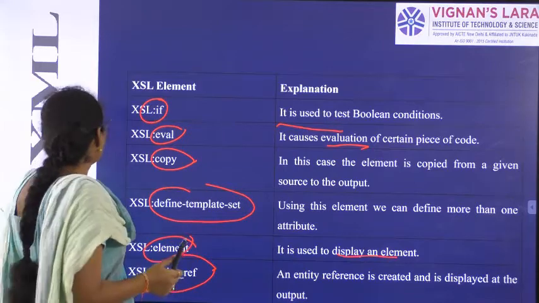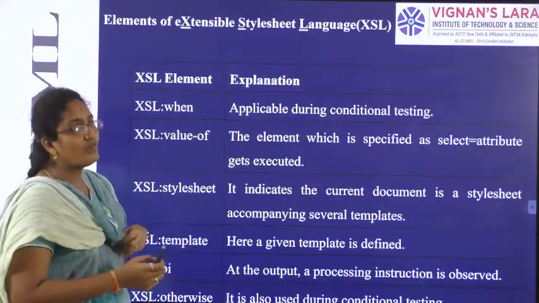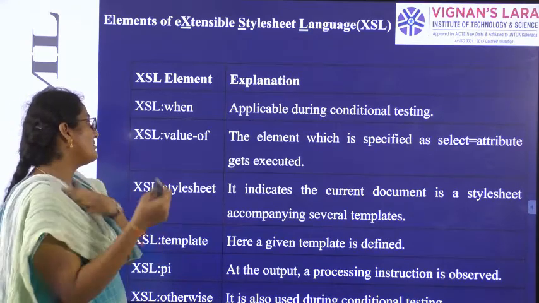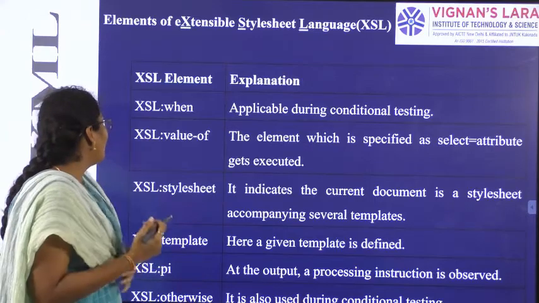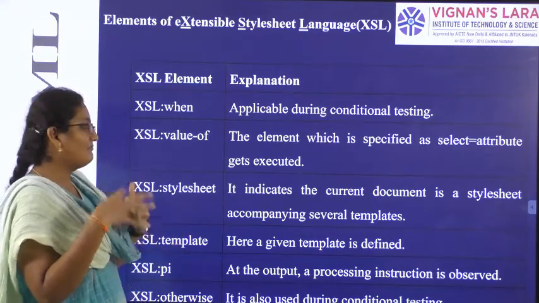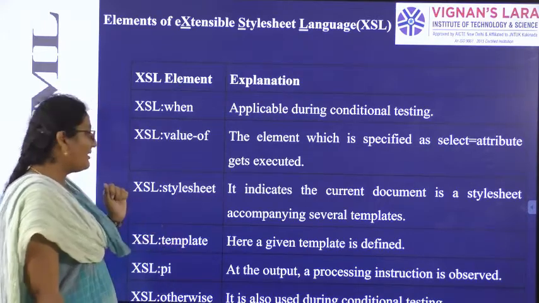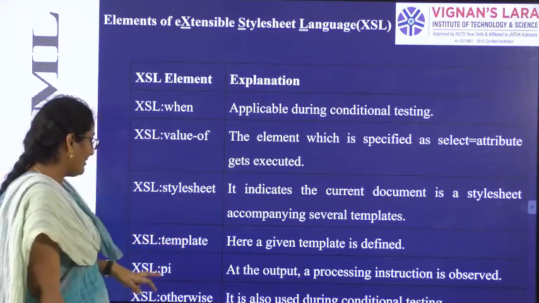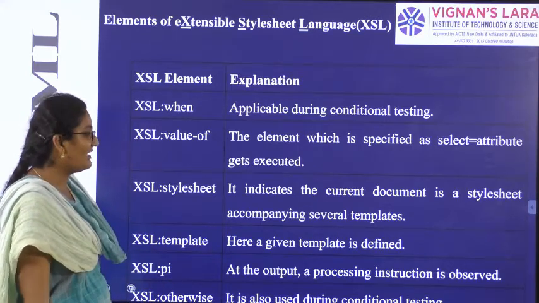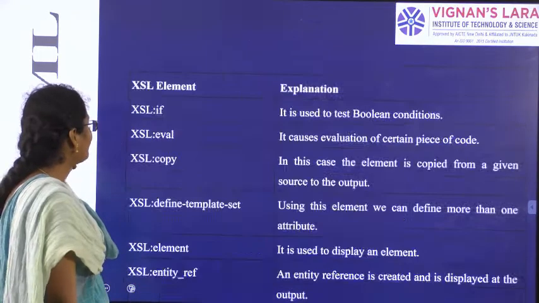In those elements, the first one is when. When is used for conditional testing. The second one is value of. Value of is used for selecting the attributes. The third one is style sheet. It is used for copying some styles from the current document to templates. The template element is used for predefined templates. The pi element is used for processing the instruction. The otherwise element is used for conditional testing.